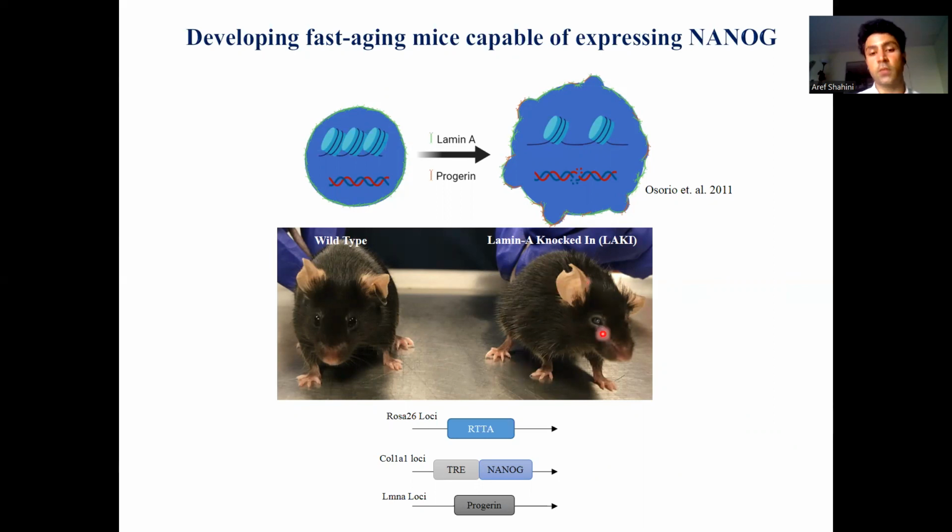These are heterozygous LAKI animals. The homozygous LAKI animals actually die at the age of 3 to 4 months, so we use the heterozygous animals for our experiments. We crossed LAKI animals with NANOG expressing animals. So the final genotype is capable of NANOG expression by administration of doxycycline, and it also has the progerin that induces that pro-aging phenotype.